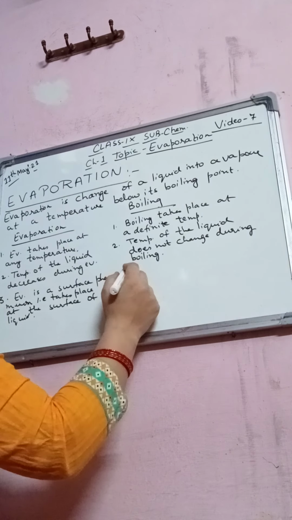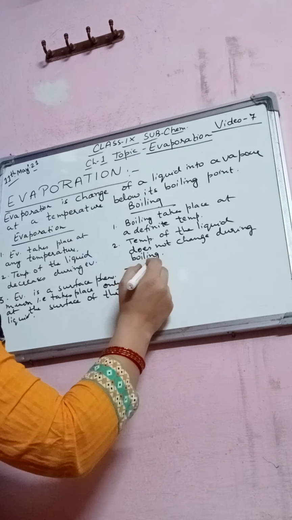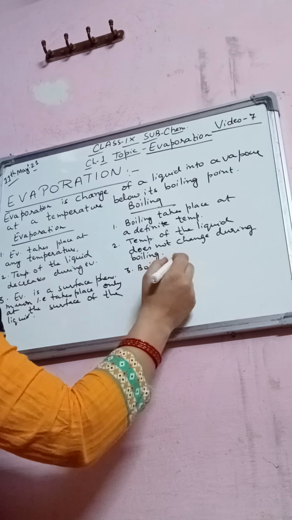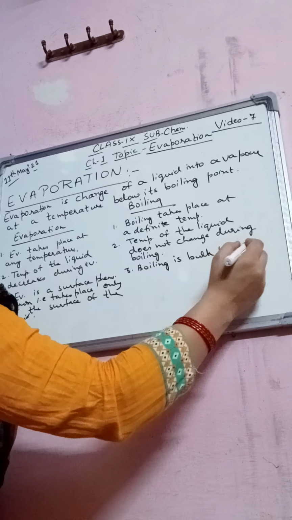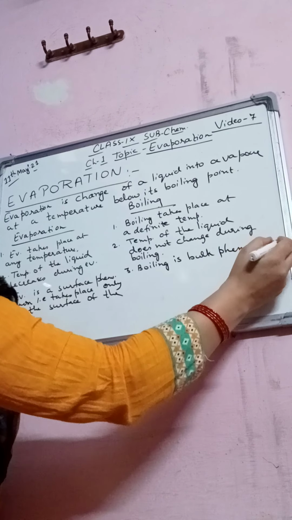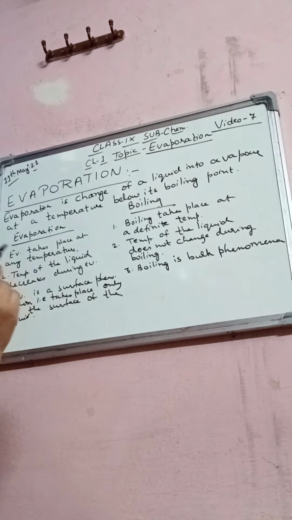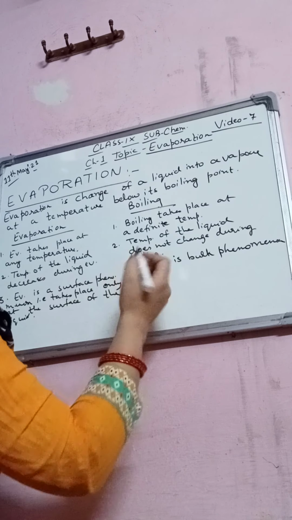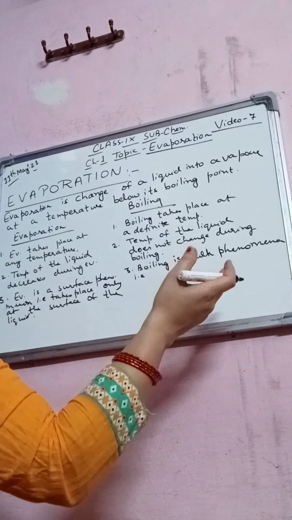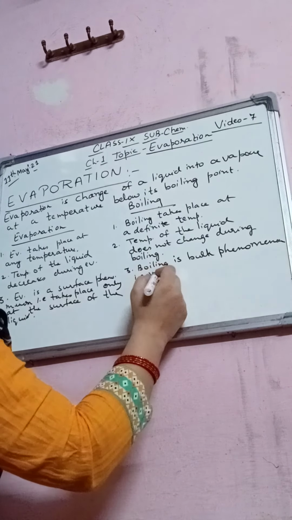And here you will write that boiling is a bulk phenomenon, that is, vaporization occurs in the whole mass of the liquid. Vaporization means the liquid is changing to gas.